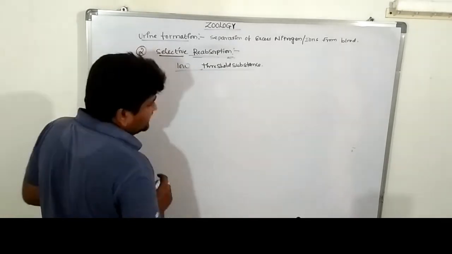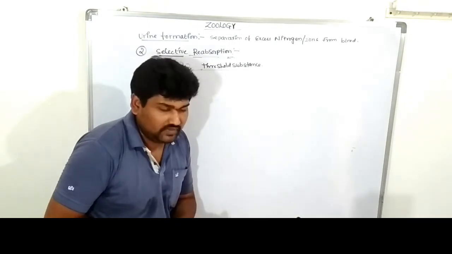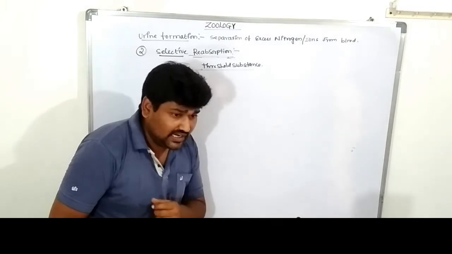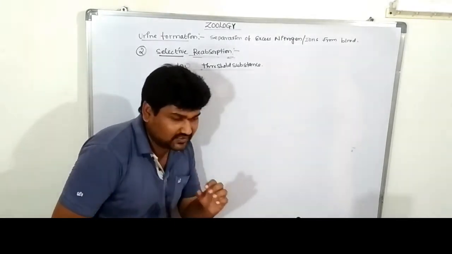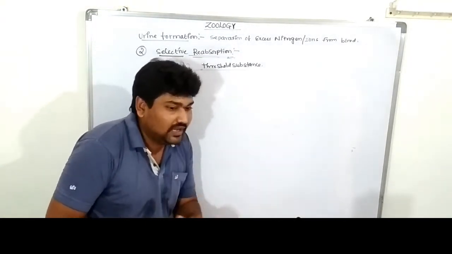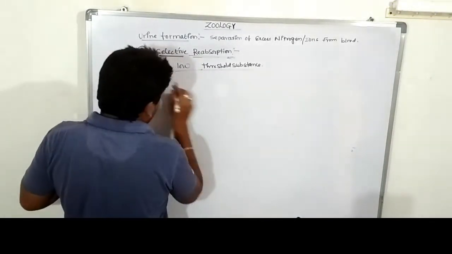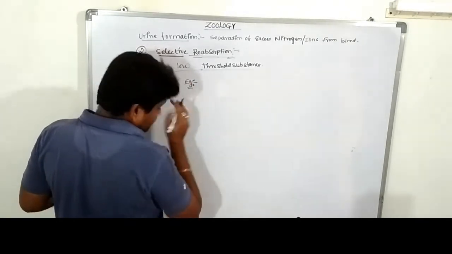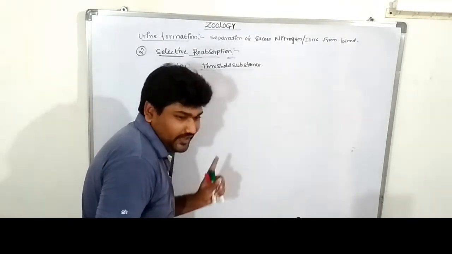Low threshold substance. What is the meaning of low threshold substance? These are very low, very less in quantity, but essential for our metabolic activities. The glucose is very huge, but these are very less, yet they are also essential for our metabolic activities. So these are known as low threshold substances. For example, urea. Don't get confused. That is urea.